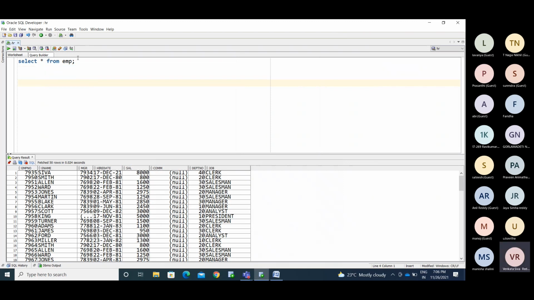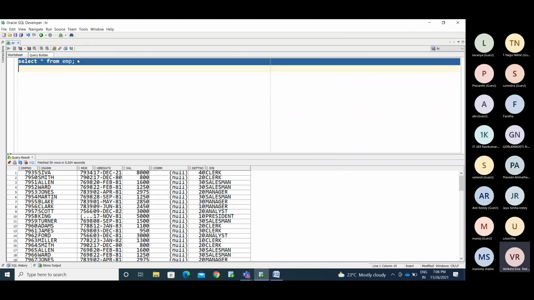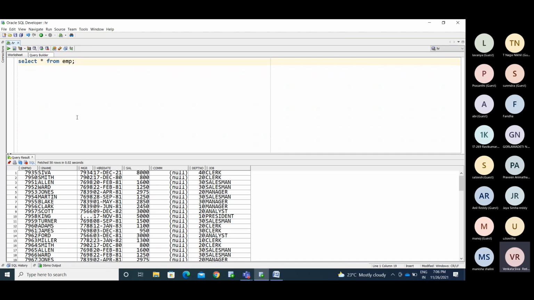Okay, so we are using this query. We are not using any variables here. Whatever the table, we have the columns, and you are getting the information from those columns. Now you are getting the data. So where is the data stored? In the database.